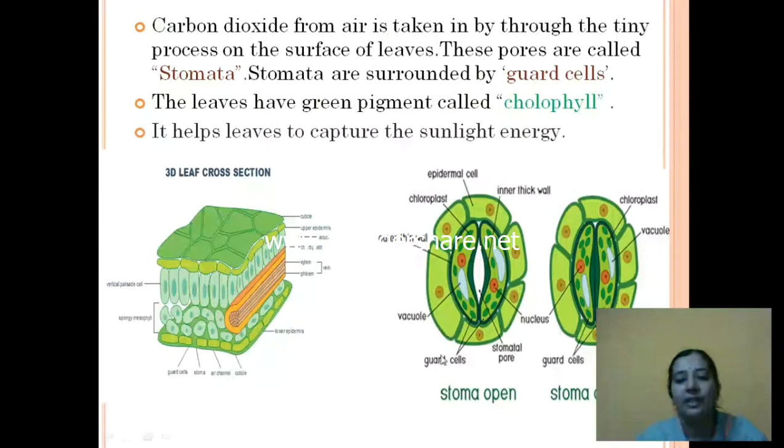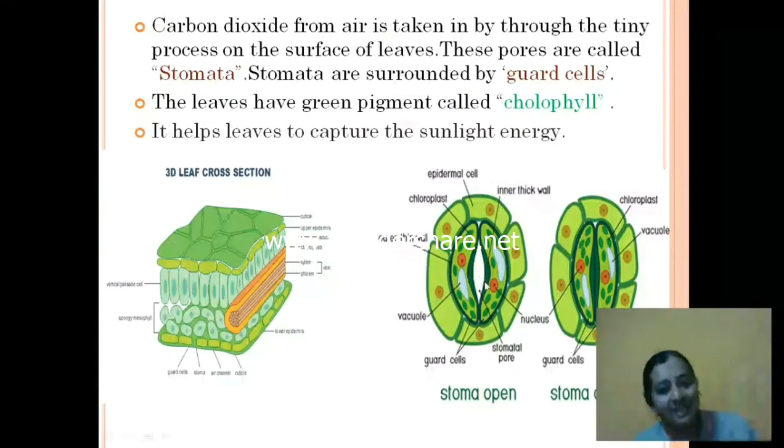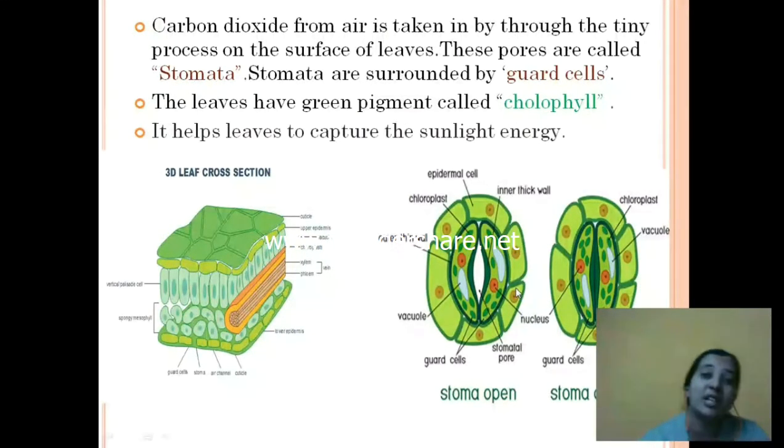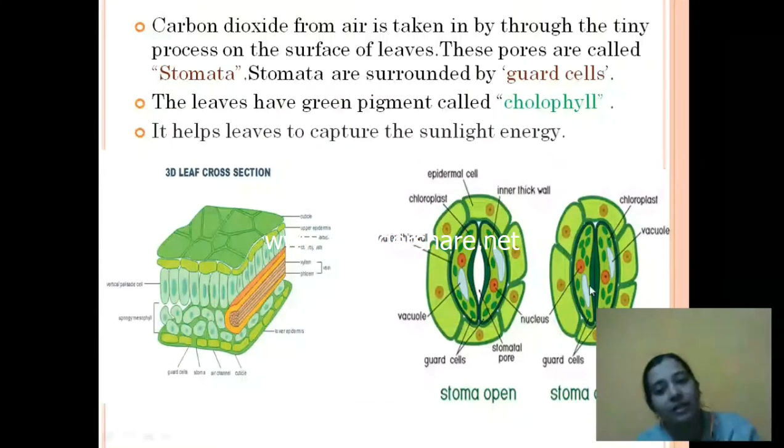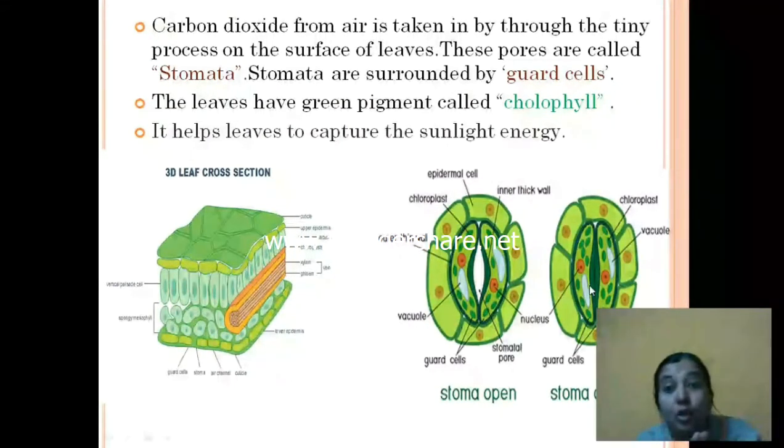So, whenever the carbon dioxide is coming in, the stomata is open. And once the carbon dioxide has entered inside, they close it. Like our door, if we want to go out, we open the door and then again we close it, right? Same way here also. These guard cells are acting as the doors. Whenever the carbon dioxide is to be taken inside, they open, and whenever it is not required, they just close it. They shut the doors there.